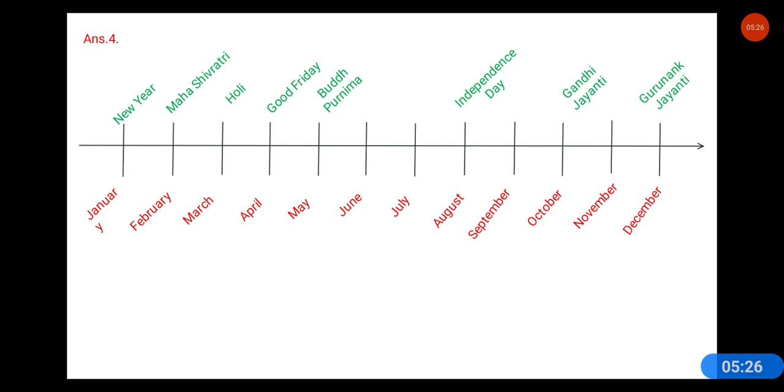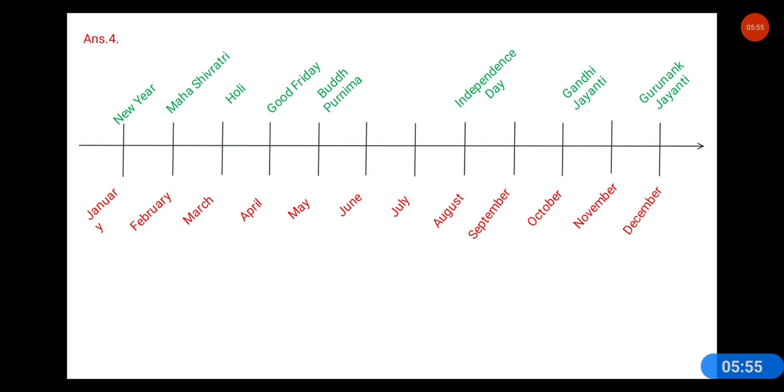I have drawn a line and divided it into 12 equal parts. Can you see here? Right. And downside are the months. It is divided into 12 equal parts for the 12 months in a year: January, February, March, April, May, June, July, August, September, October, November, December.